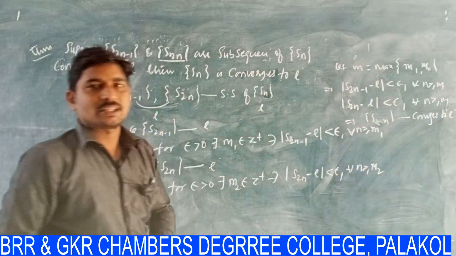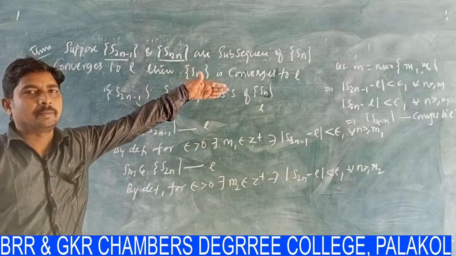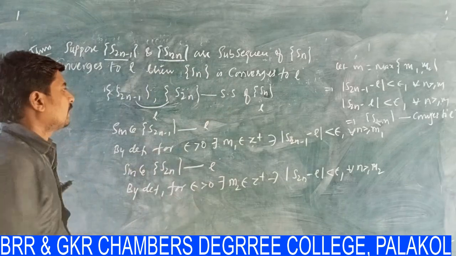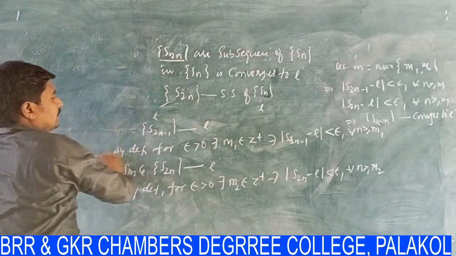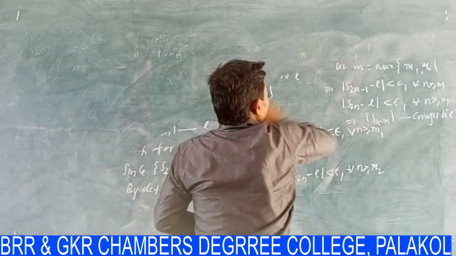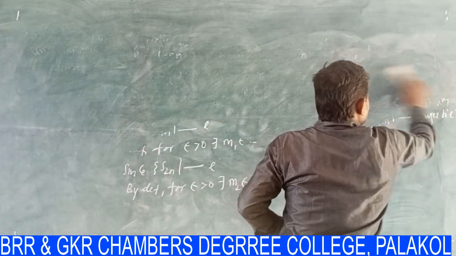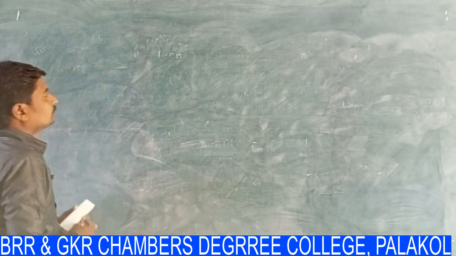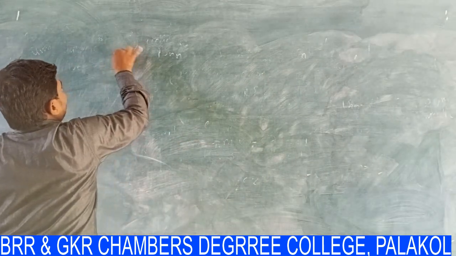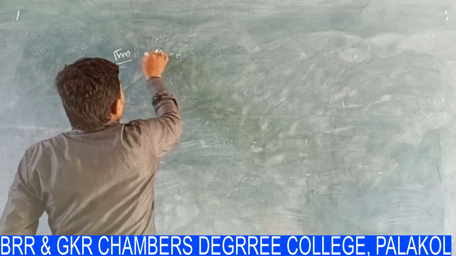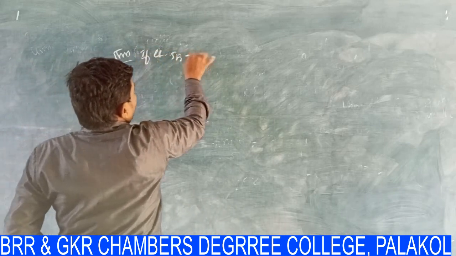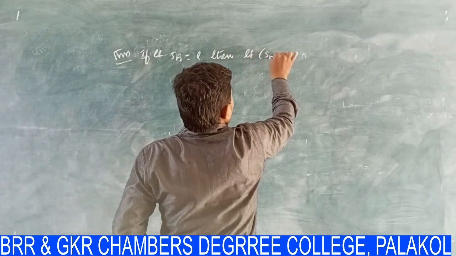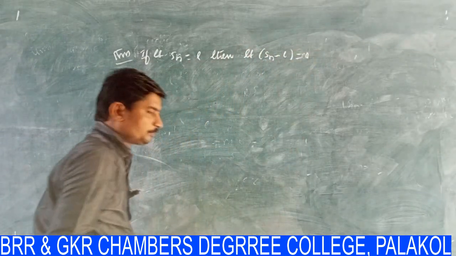If the subsequences converge to some limit L, then the main sequence also converges to L. This is a theorem. See another theorem related to these sequences. Suppose limit Sn is equal to L, meaning Sn converges to L. The next theorem: if limit Sn is equal to L, then limit (Sn minus L) is equal to 0.